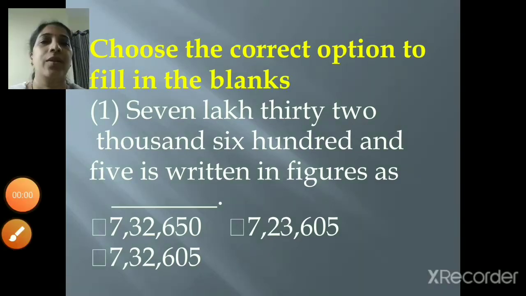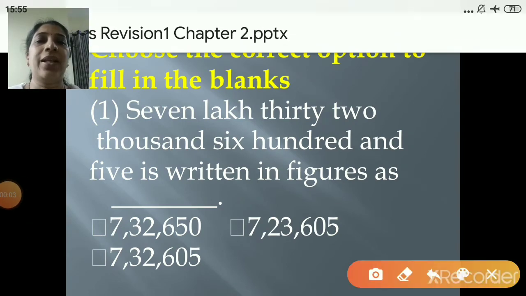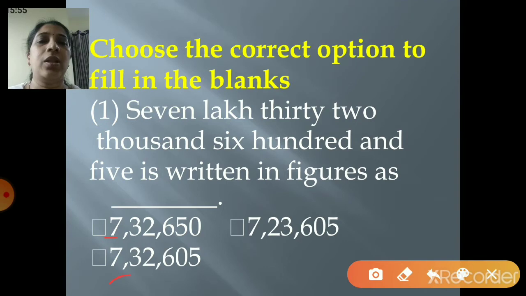Now, how will you think? So what is the first part, children? 7 lakh. So you can see 7 lakh, it is there in all the 3 options, right? Next is 32,000. So you can see where is 32? 32 is here, 32 is also here, right? So in the first and the third option. Next is what? 600. So you can see 6 is here also and 6 is here also. And 5. That means tens place is not there. Directly units place is given. So tens place will be 0 and units place it will be 5.